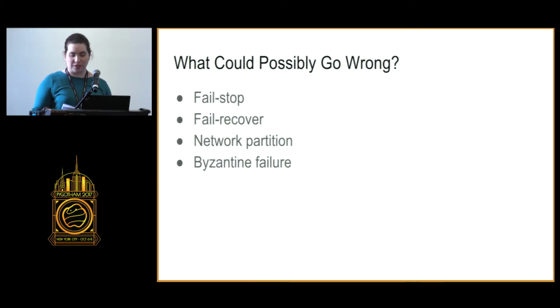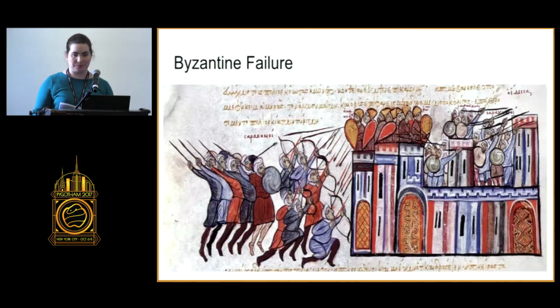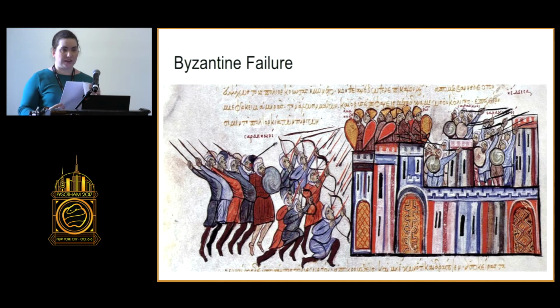Or a Byzantine failure, where a participant exhibits arbitrary or malicious behavior and sends contradictory, conflicting data to the other participants. Byzantine failure got its name from a computer science paper in which 9 generals surround a city that they want to attack. But they can only take the city if they all agree to attack at once. The messengers that they send between them are flaky. They may get lost or captured. But one of these generals is a spy and will try and sabotage the other generals' plans.